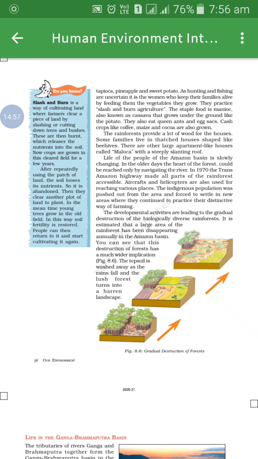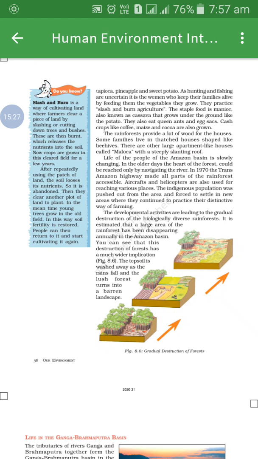In the older days, the heart of the forest could be reached only by navigating the river. But from 1970, the Trans-Amazon Highway made all parts of the rainforest accessible. And due to that, aircraft and helicopters are also used for reaching various places.